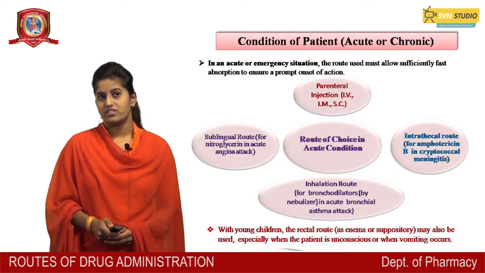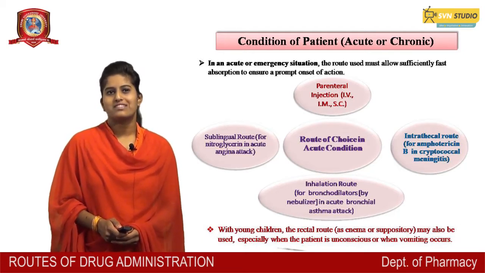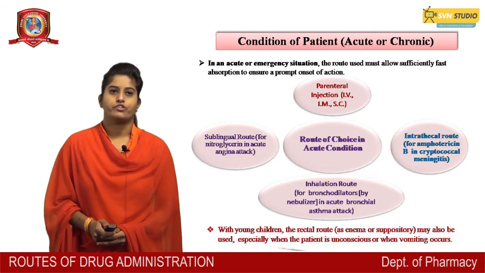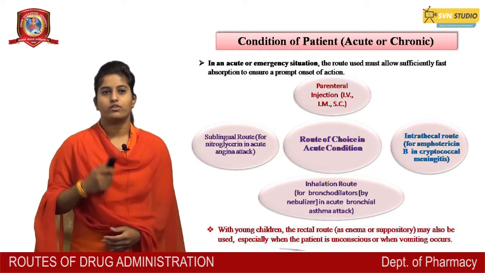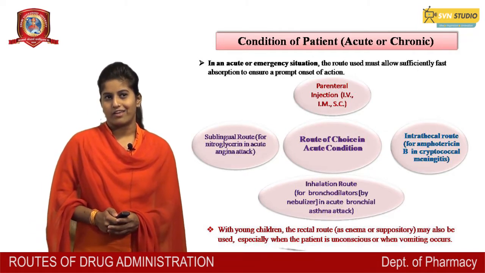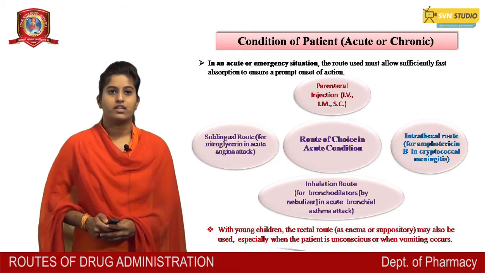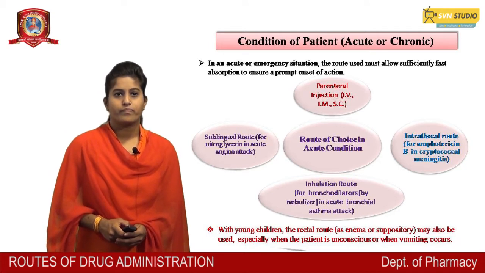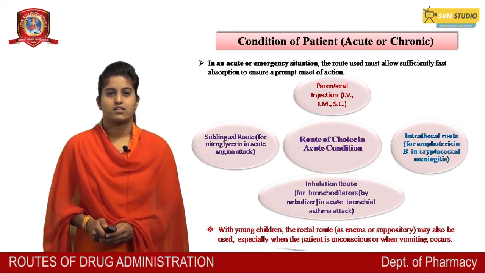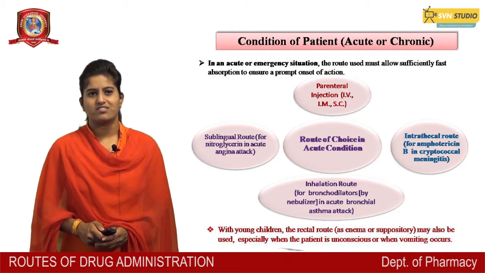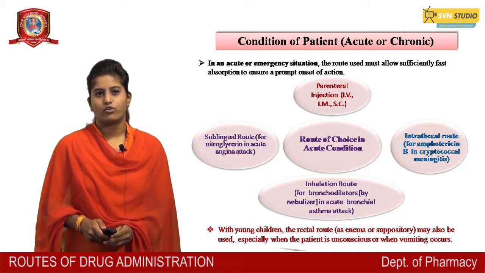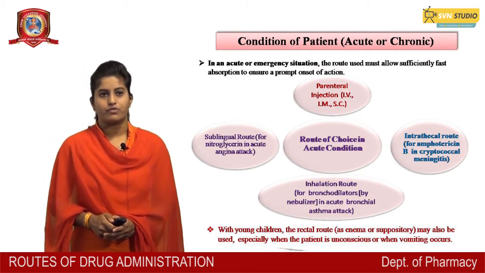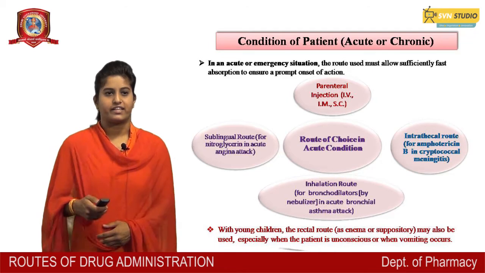In an acute or emergency situation, the route used must allow sufficiently fast absorption to ensure prompt onset of action. Route of choice in acute condition: parenteral injection, that is IV, intramuscular, subcutaneous. Intrathecal route for amphotericin B in cryptococcal meningitis. Inhalation route for bronchodilators by nebulizer in acute bronchial asthma attack. Sublingual route for nitroglycerin in acute angina attack.